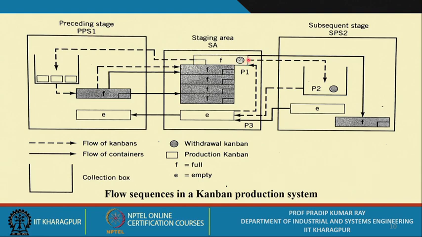Now the process starts from here. This container with the withdrawal Kanban attached to it moves to the subsequent stage, and then you detach the withdrawal Kanban from the container and put it into the collection box,